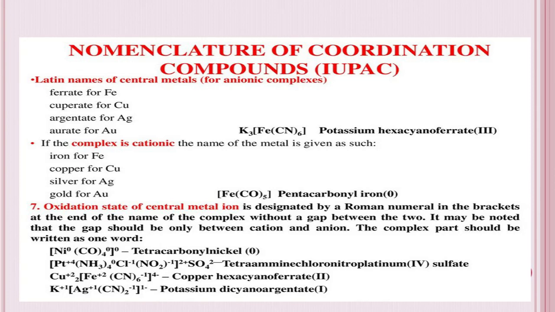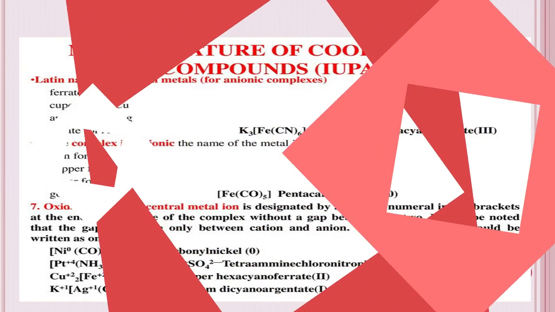I told you there should not be any gap between them. See, in this slide they have given you 4 examples with the Roman numerals. Okay, so first one is 0 because the oxidation state itself is 0. So for 0 also you have to mention. Okay, and then in the next one it is 4. The third example it is 2, and then last example it is 1. So all the oxidation states are mentioned in Roman numerals enclosed by the parenthesis. So it has to be closed in brackets.